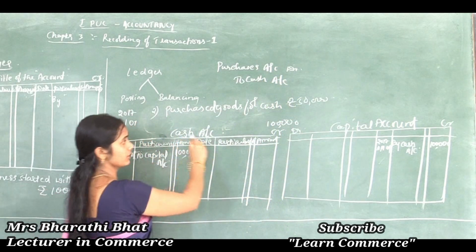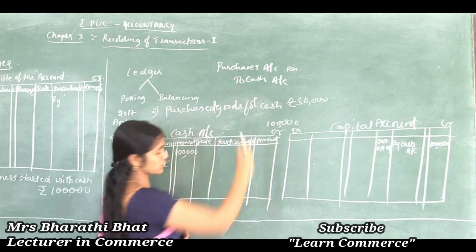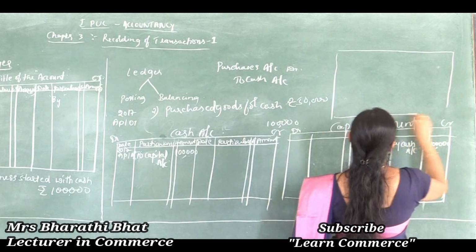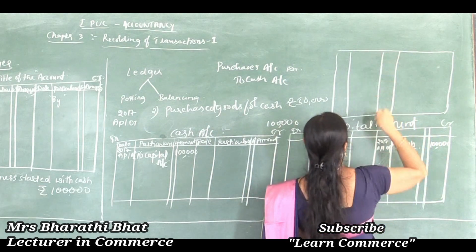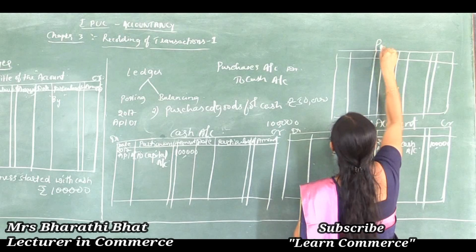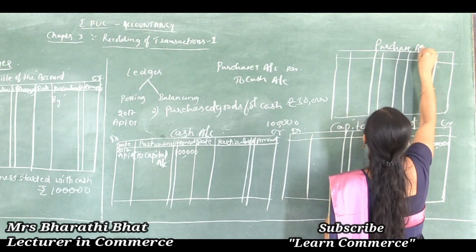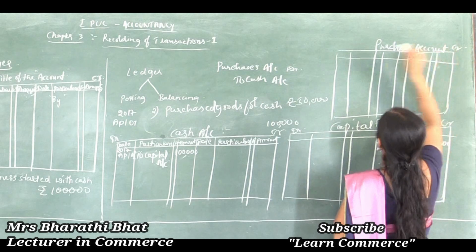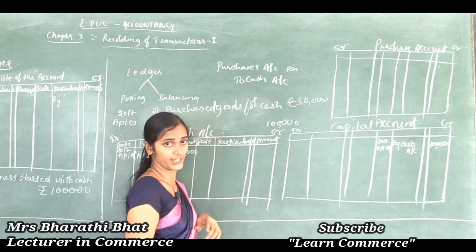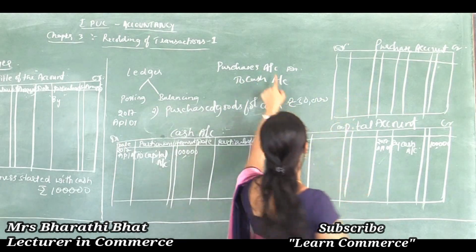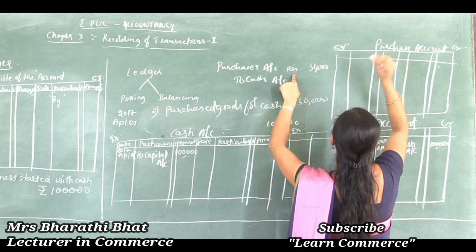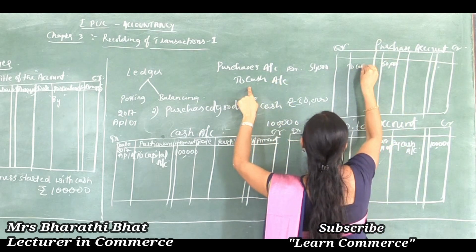Now we have the cash account. Capital is not affected in the purchase transaction. So we need to prepare one more account, that is what? Purchases account. Okay, purchases account debited to cash account. So in the purchases account, how can we record? Purchases account debited 50,000, to cash account.